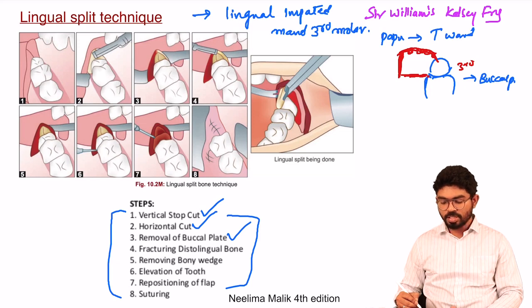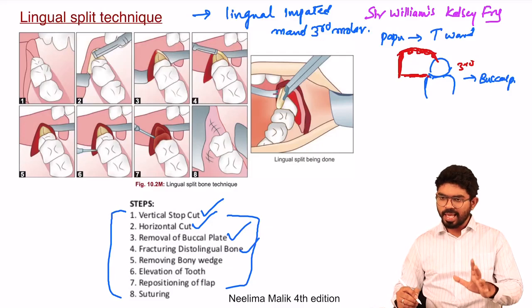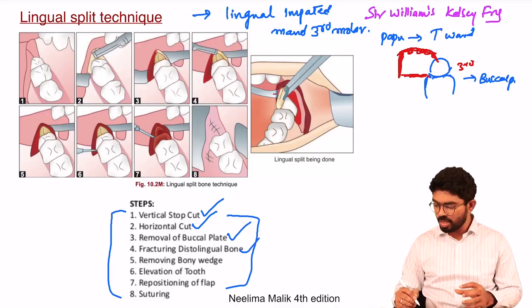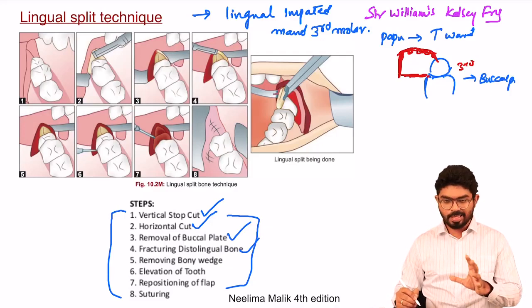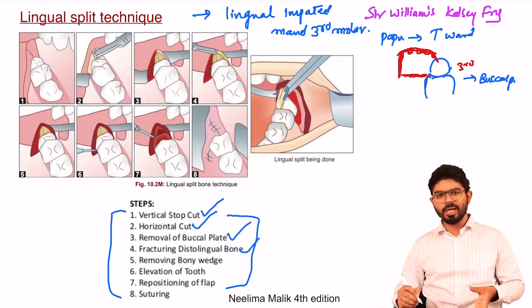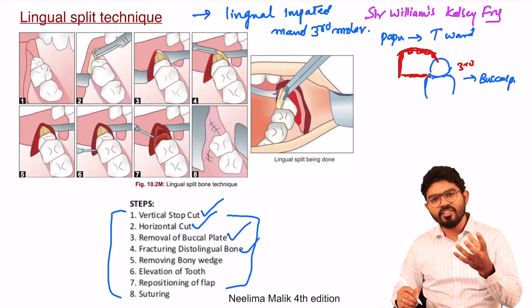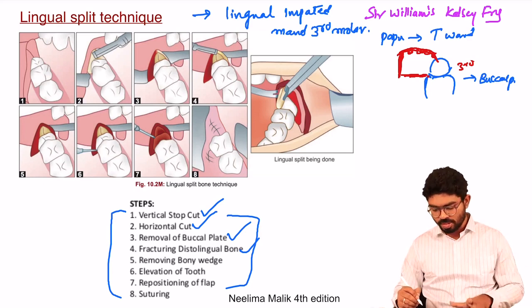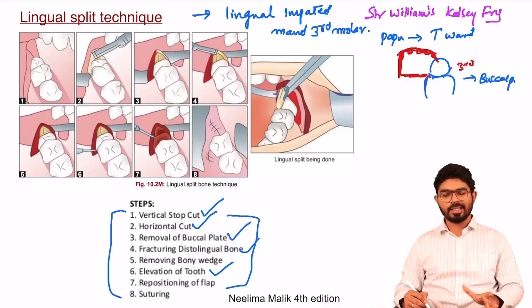By which you can get access to the distal lingual bone, where the area is very thin, and you can fracture the distal lingual plate. That is the lingual cortical plate, you can fracture it. When you fracture this lingual cortical plate, you will have a wedge-type access to the roots, where you can keep the elevator, luxate the tooth and remove it. Then you reposition the flap and keep a suture.